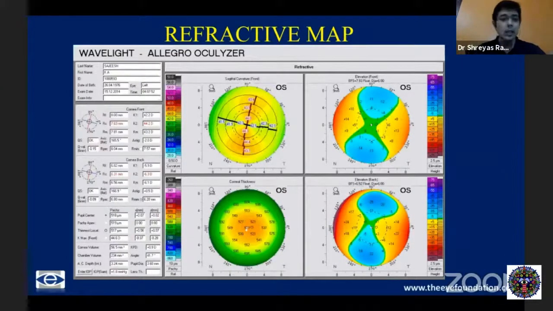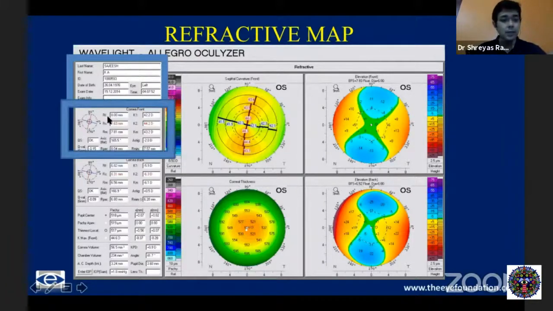So this is typically how a Pentacam image looks. I'll go into each of these segments quickly. First, you have the basic demographic data. You have the patient's name, age. Age is a very important factor which you need to look into, especially when it comes to refractive screening.